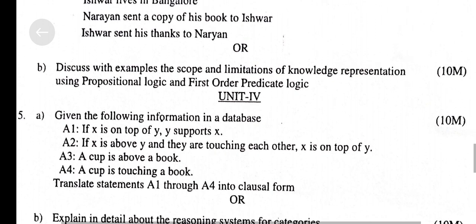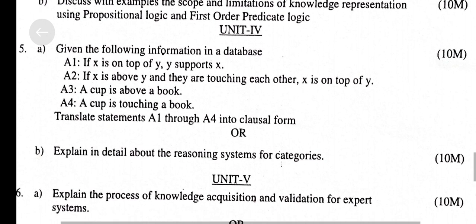B. Discuss with an example the scope and limitations of knowledge representation using propositional logic and first order predicate logic. From Unit 4, fifth question: Given the following information in a database.